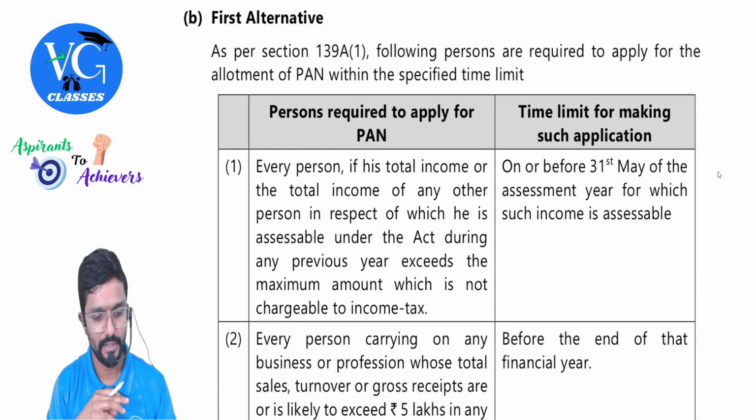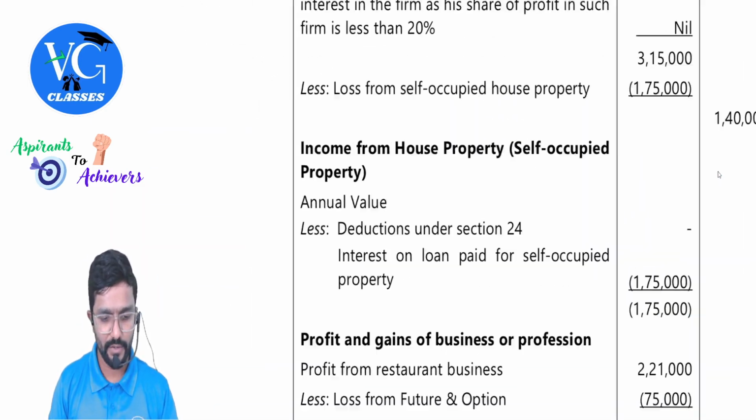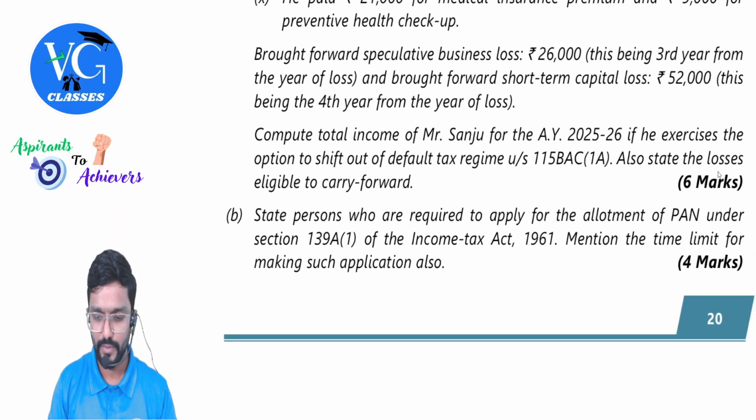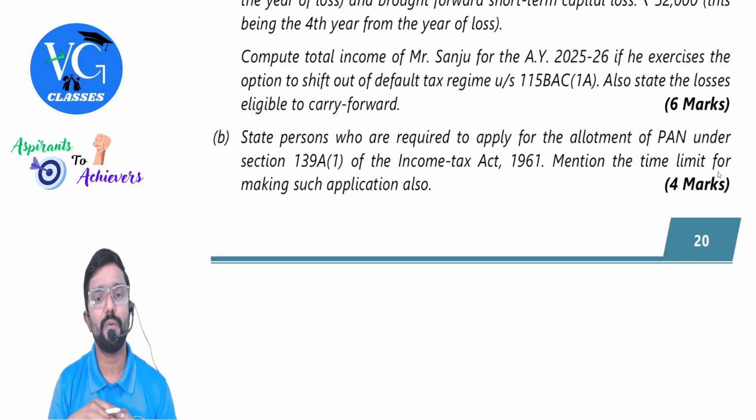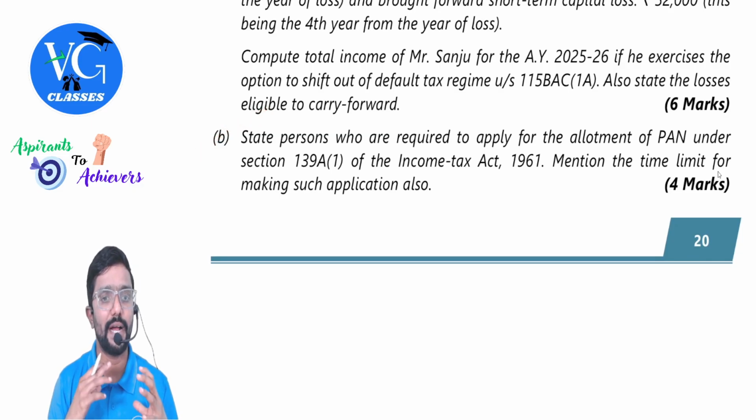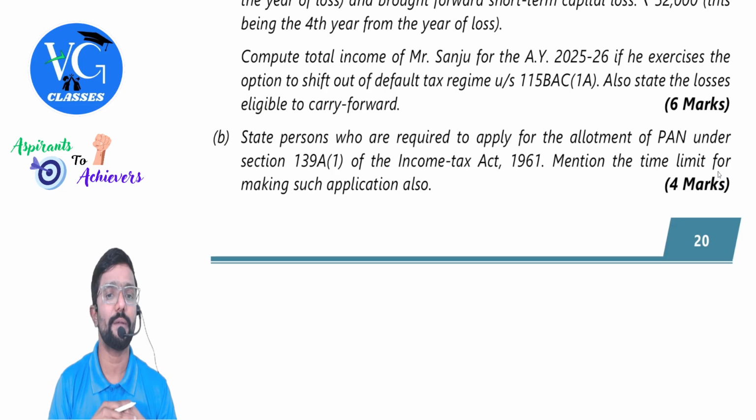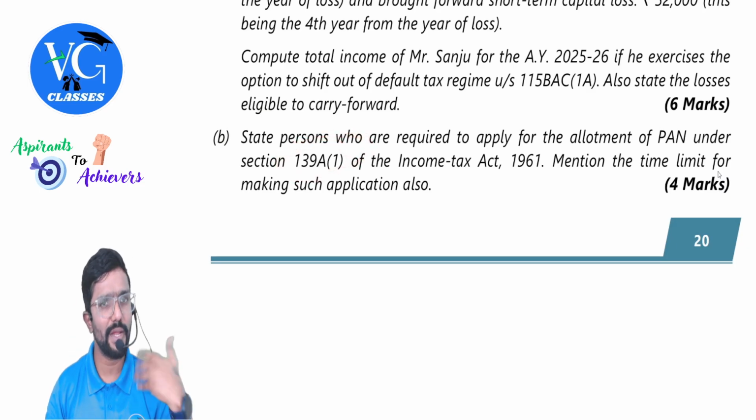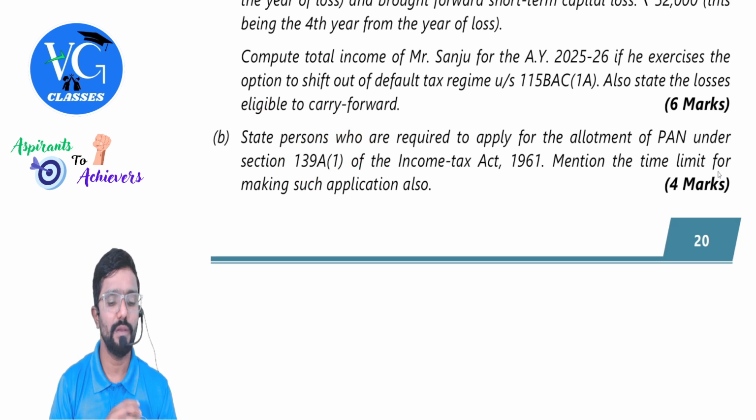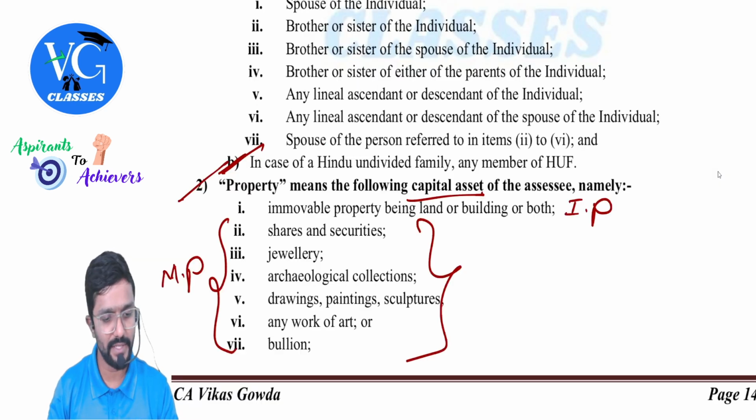Okay, sir. Then we have a theory question. What is it, sir? State persons who are required to apply for allotment of PAN under section 139A(1) of the Income Tax Act 1961. Mention the time limit for making such application also. So PAN is covered under section 139A. They are asking who should apply for PAN within what time.